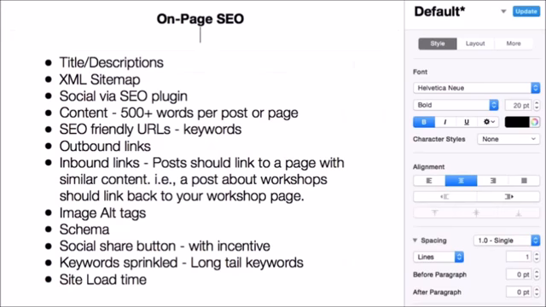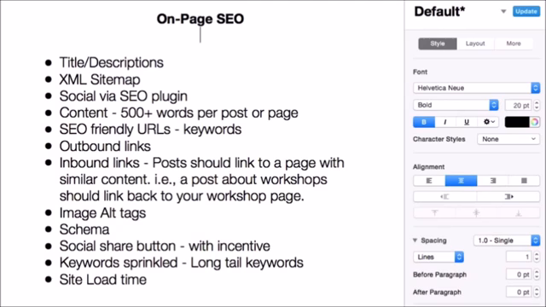Okay, so this is an outline of the different things that we're going to cover in this video. We're going to focus strictly on on-page SEO. There's something else called off-page search engine optimization as well, which includes things like social or backlinking or different things that take place on other properties on the web, not on your website. But for the purposes of this video, we're going to focus only on on-page SEO, which is all of the search engine optimization things that you can implement within your website.